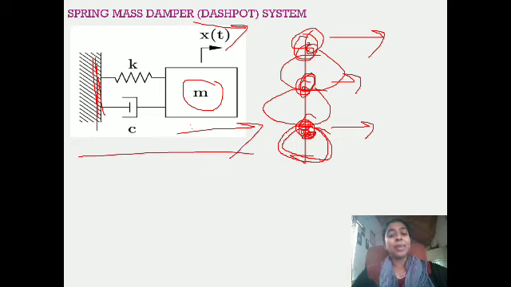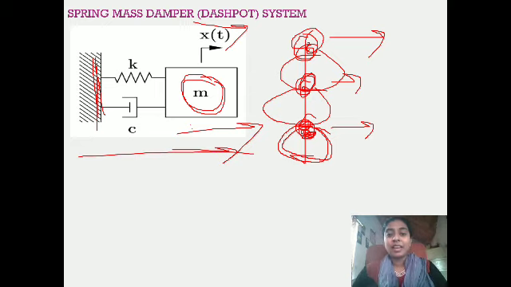Because the force is applied in this direction, your displacement also will be in the same direction. Because you are applying an external force, your body will try to resist it with the help of internal forces, and this internal force depends on the mass. If it depends on mass, you call it inertia force, that is internal force.